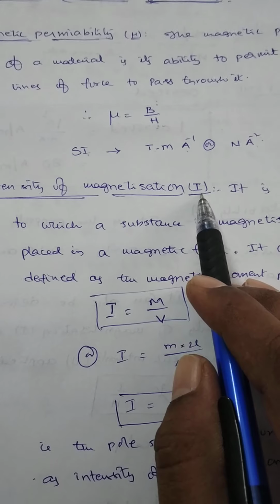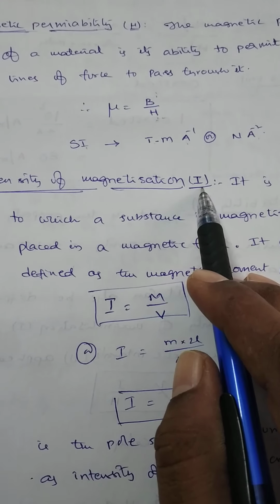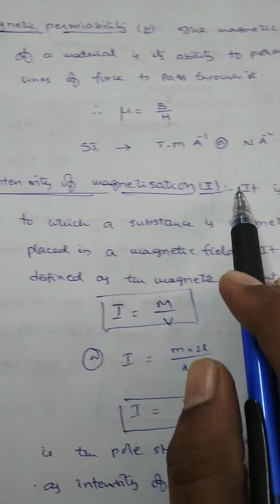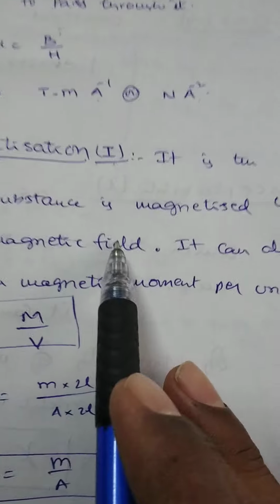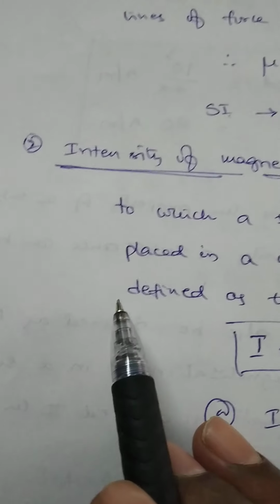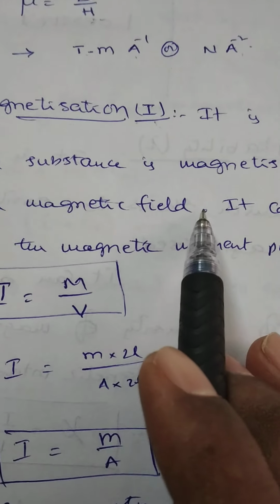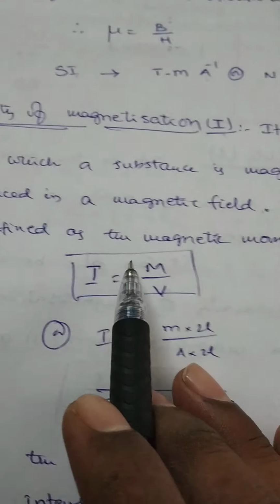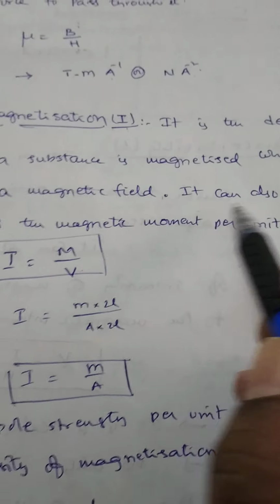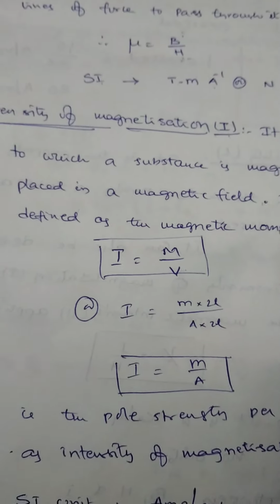How much magnetic property will be induced within the material, that is explained by the intensity of magnetization. It is the degree to which a substance is magnetized when placed in a uniform magnetic field. It can also be defined as magnetic moment per unit volume. This is the exact definition for intensity of magnetization.